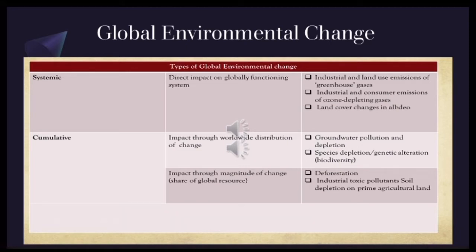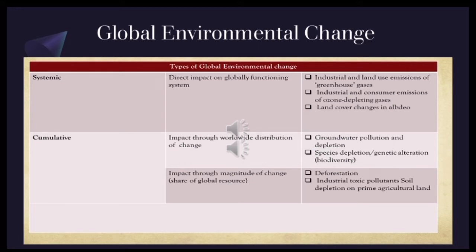On systemic, the effects can be like industrial and land use emissions of greenhouse gases, industrial and consumer emissions of ozone depletion gases, land cover changes in albedo, etc. On the cumulative, there are four things.